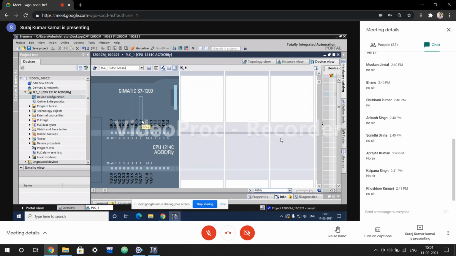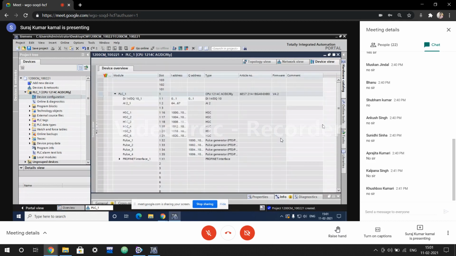One byte has 8 bits, so 0 to 7. Right now it has 0. How can we change that? That is in device data. Here we have the whole information of the system: 101, 102, 103, the 3 communication modules.